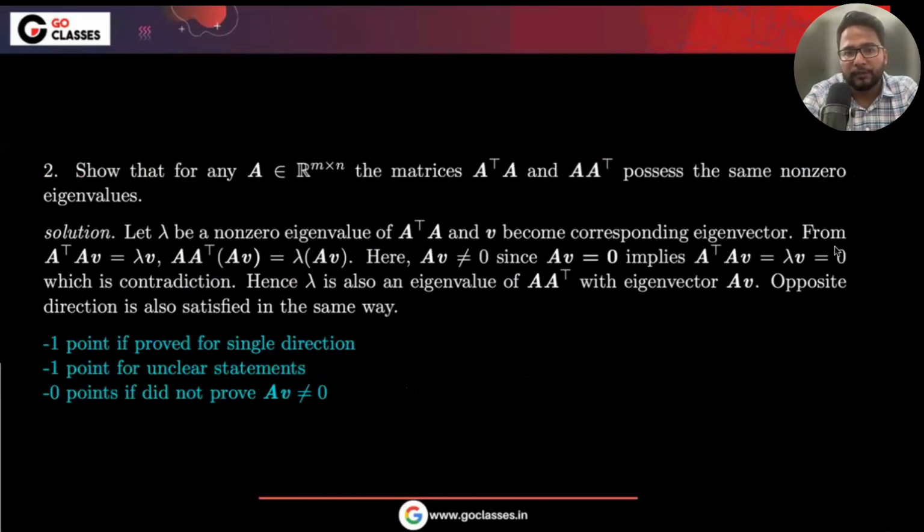Here also they have proved it in a similar way. Here AB is not zero. If AB equals zero, then they have proved it in some other way, but that's fine.